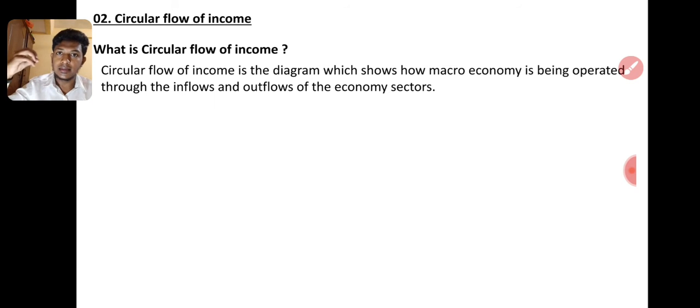So what are the inflows incurred to one economy? Take Sri Lanka as an economy. What is meant by the economy? I already told this. What is meant by the macroeconomy? Both have the same meaning, right? Macroeconomy and economy both are same. Macroeconomy can be applied to any person, and it means a government, a country economy, right?